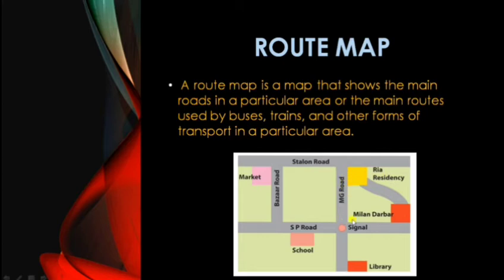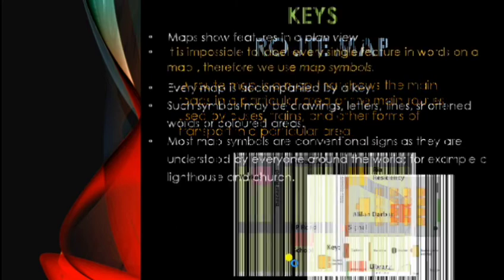When you move toward the right side of that, there is Milan Darbar, then a Signal, then SP Road, and a school. So this way various locations can be defined by the route map, and one can move to a particular destination with the help of it very easily. So this is the concept of a route map.